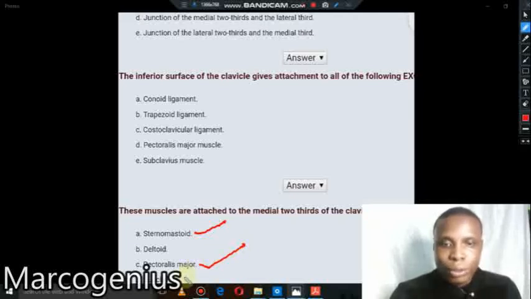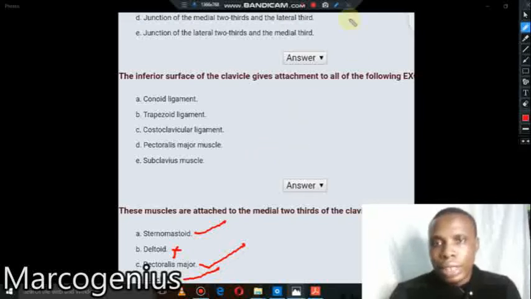Subclavius muscle at the inferior surface, at the groove, is correct. What of the deltoid muscle is not correct? Where is it attached? This is attached to the anterior border of the lateral aspect. So this is the answer. This one is not correct. So you can see how easy it is to answer this question if you really understand what you are doing.